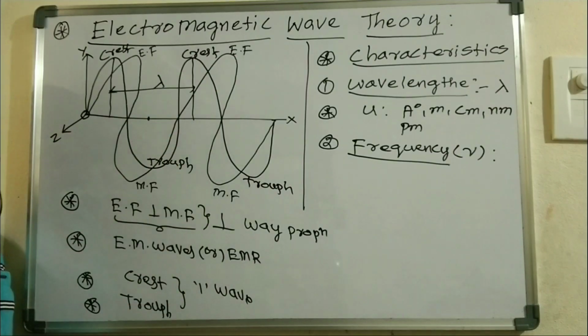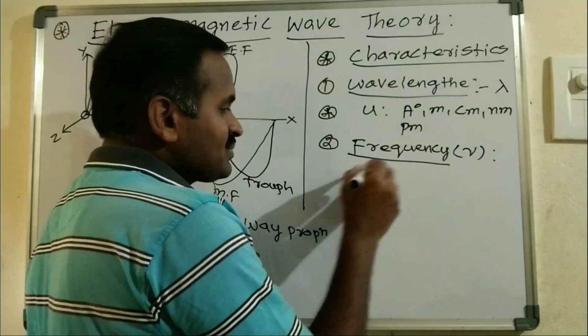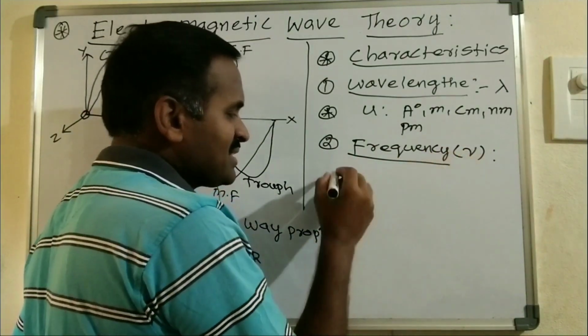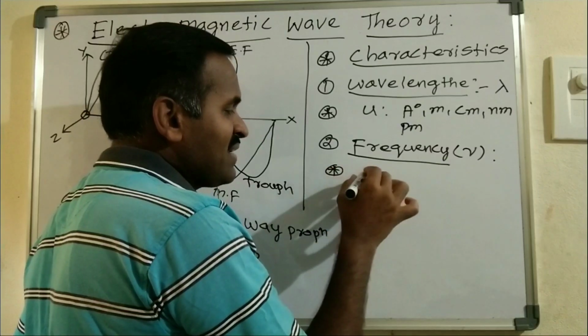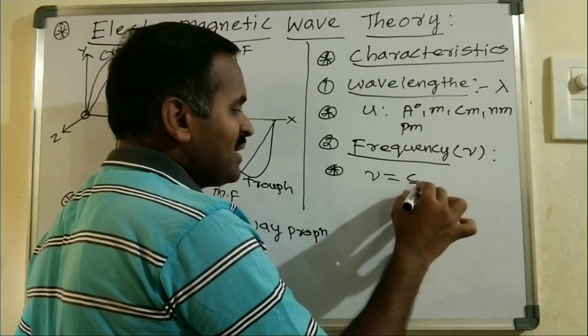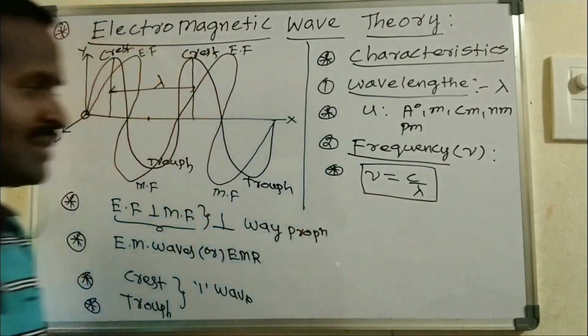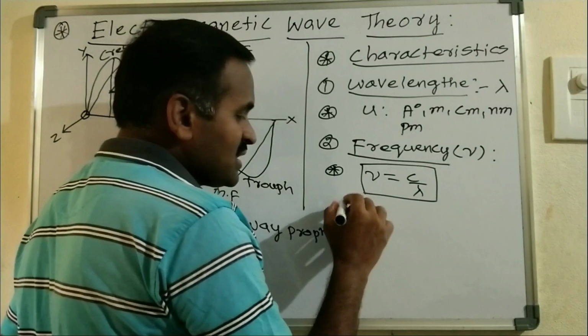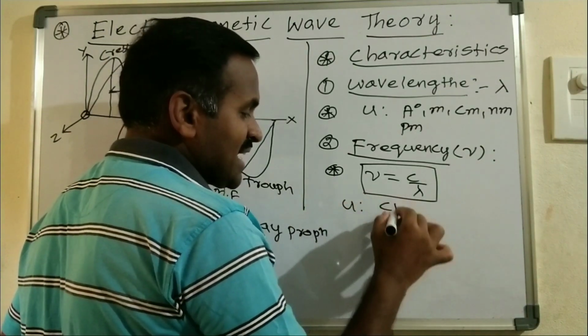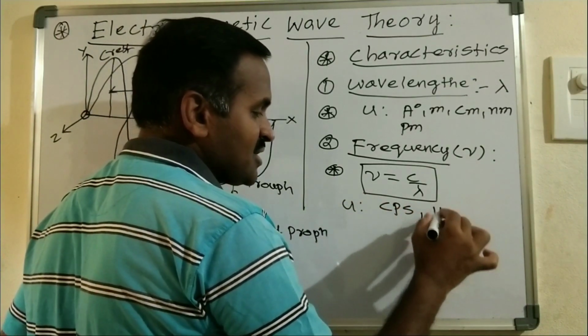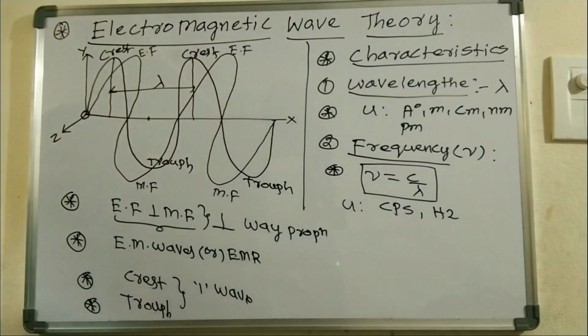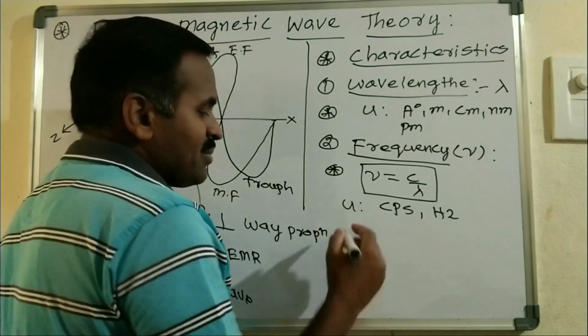How many waves cross that particular point per second, that number is called frequency. Mathematically, frequency nu equals c by lambda, where c is the speed of light and lambda is the wavelength, right? The units for frequency are cycles per second, CPS, or hertz, and this is the second characteristic of electromagnetic waves.